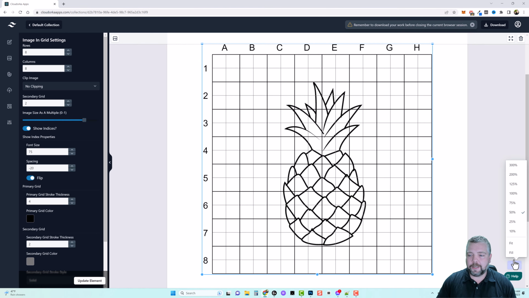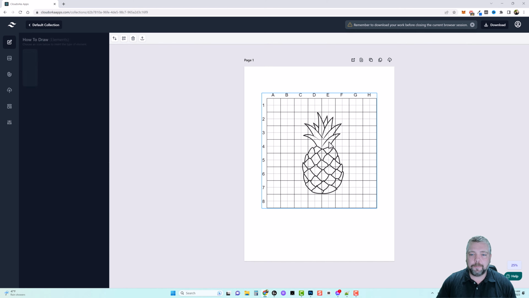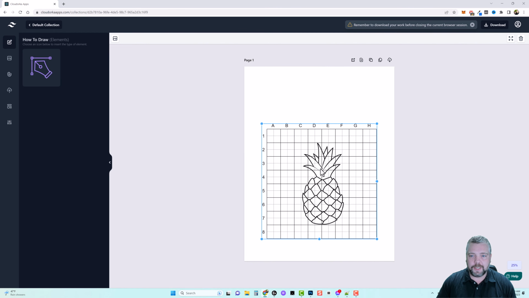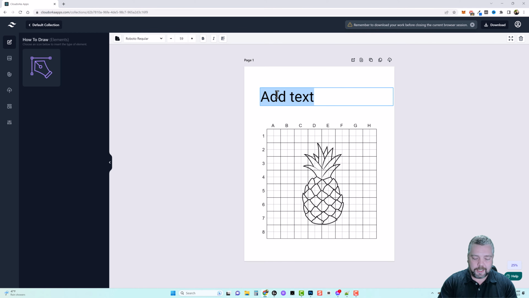Now let me zoom out here for just a minute. We'll go to 25%. And let's say I want to add some text to this page. So what I can do, let me just move this down. I can come up here to add text, and we can take this text and we can drag it up here. And let's say I want it to say, complete the pineapple.